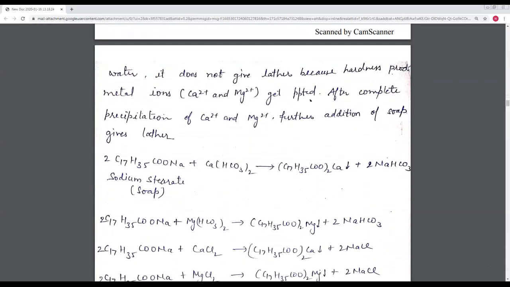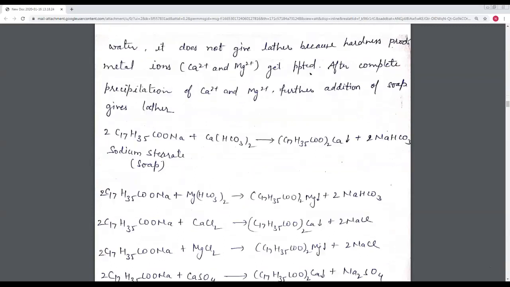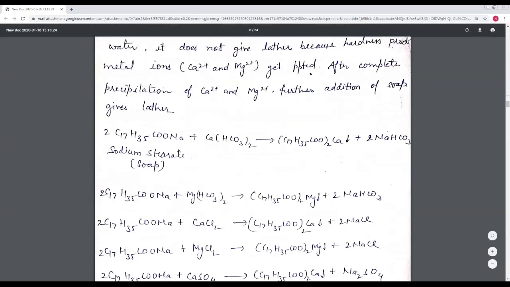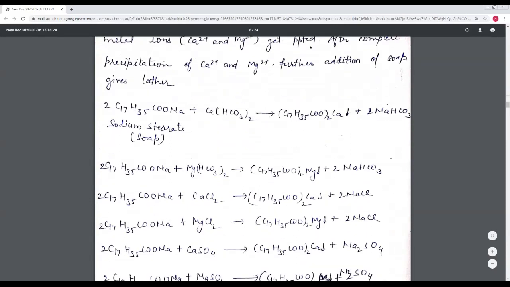Now this one is the soap titration process. In the soap titration process, this is the soap. Soap means sodium stearate, and this soap reacts with calcium bicarbonate. If the soap reacts with calcium bicarbonate, it converts into calcium stearate, C17H35COO, with Ca, calcium, and sodium bicarbonate. In this reaction, magnesium bicarbonate reacts with sodium stearate and gives magnesium stearate. The magnesium is replaced by sodium, so it forms magnesium stearate and sodium bicarbonate.